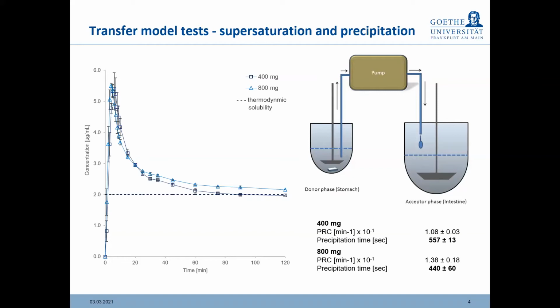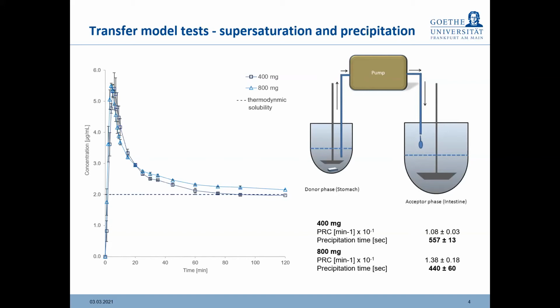And when the formulation is allowed to disintegrate and dissolve, it is simultaneously transferred by means of a peristaltic pump into an intestinal compartment, or an acceptor compartment, that has intestinal media. The transfer is done by means of this pump, which is programmed to have a biorelevant, physiological gastric emptying rate. Therefore, from this intestinal compartment, we take samples, we analyze the dissolved concentration, and we build transfer model plots or transfer model profiles that we see on the left-hand side.